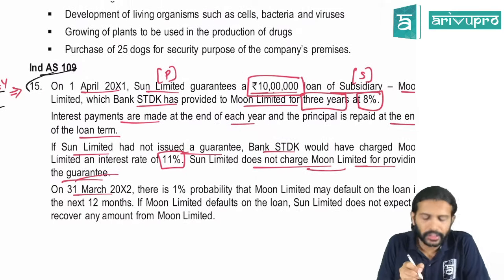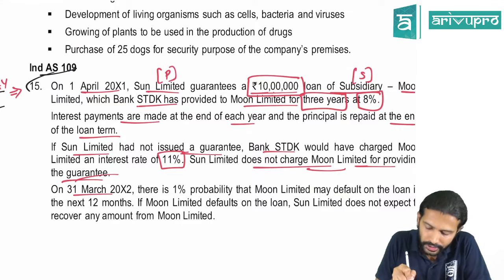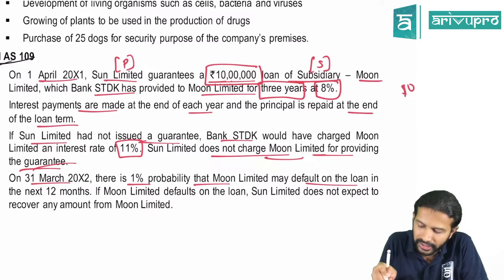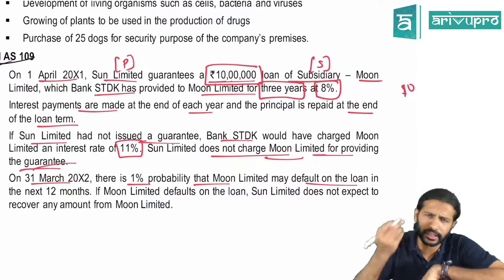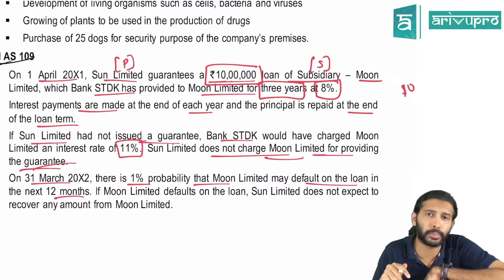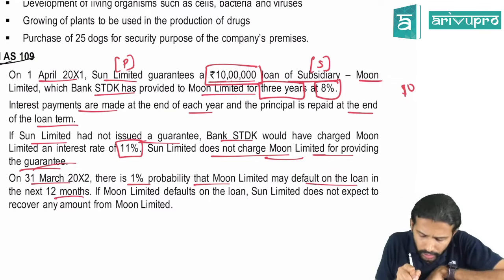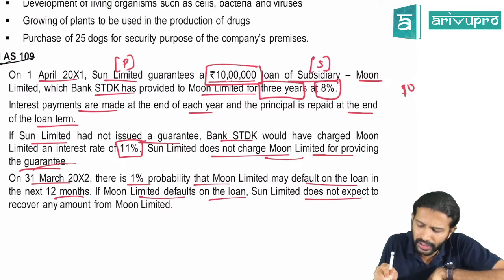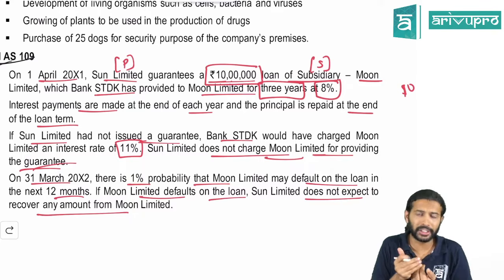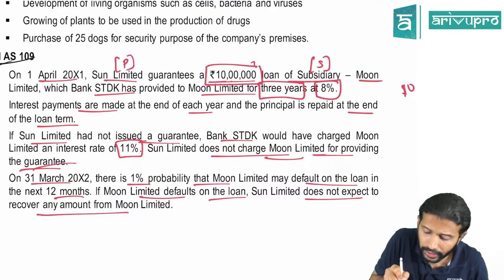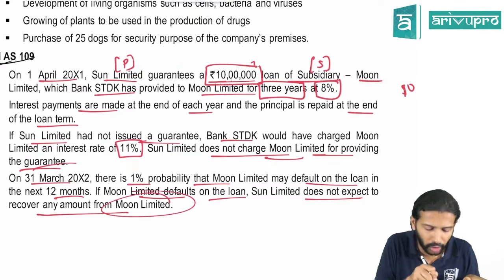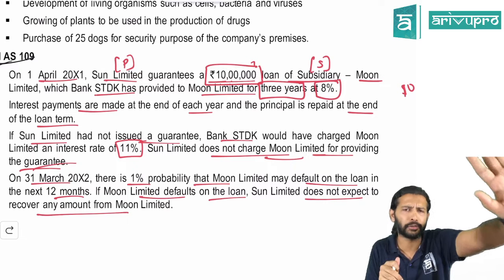On 31st March 20x2, that is the end of the first year, there is a 1% probability that Moon Limited, that is the subsidiary, may default on the loan. So there is a 1% chance that they may default on the amount. If the subsidiary defaults, then the holding company has to pay for the default amount, right? If Moon Limited defaults on the loan, Sun Limited does not expect to recover any money from Moon Limited. So if they default, the holding company has to pay the entire 10 lakh to the bank, because they are saying we will not be able to recover anything. 100% they will default.